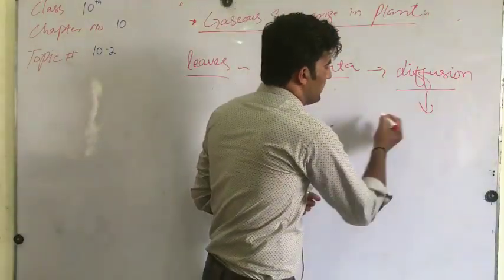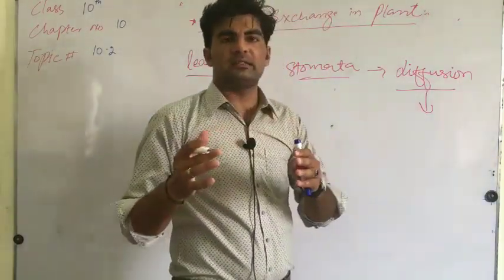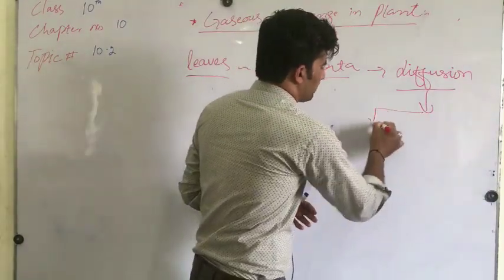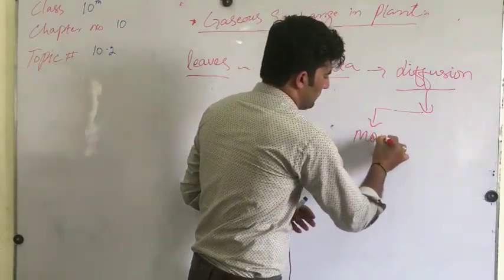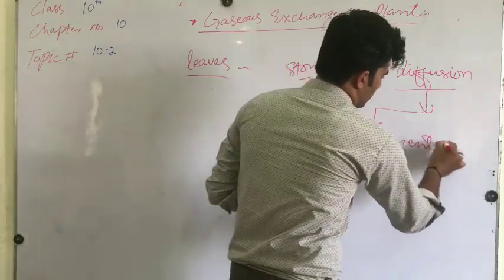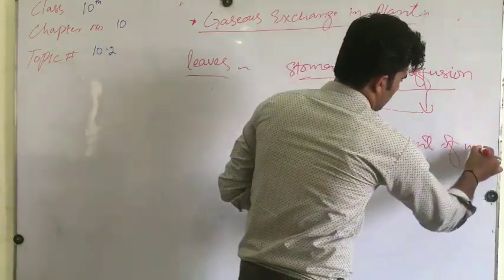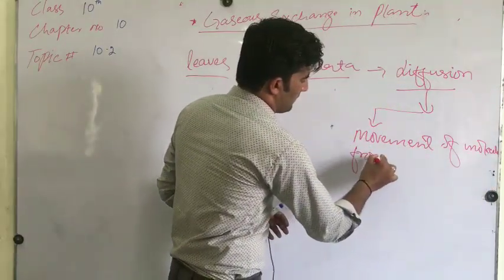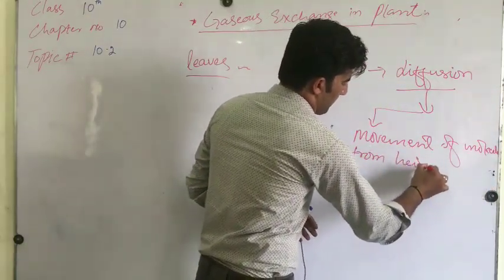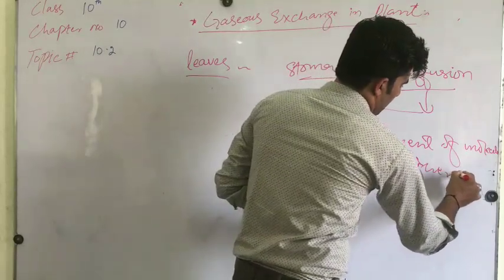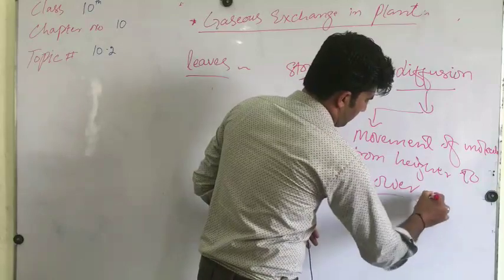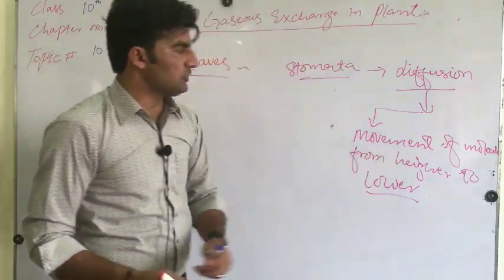Diffusion is the movement of molecules from a higher concentration toward a lower concentration. How will we define diffusion? It is the movement of molecules from a higher region to a lower region.